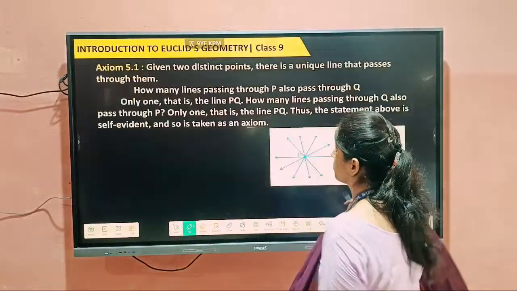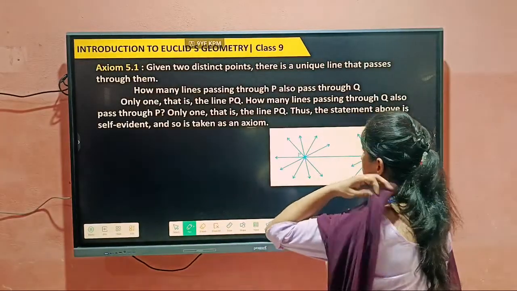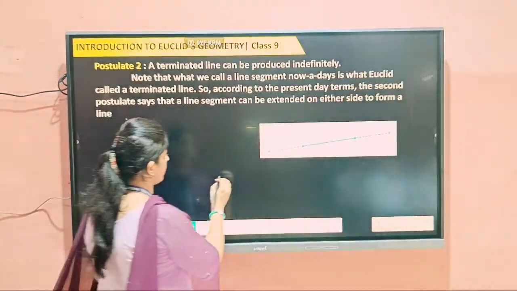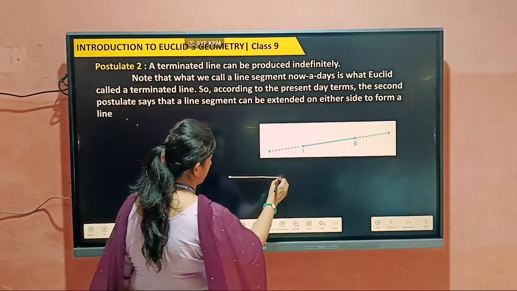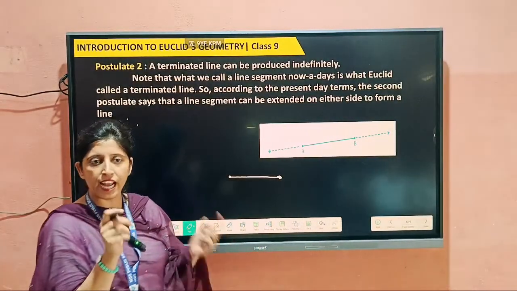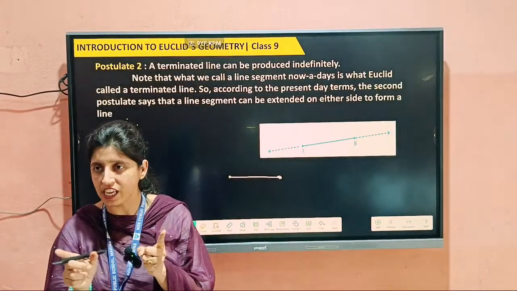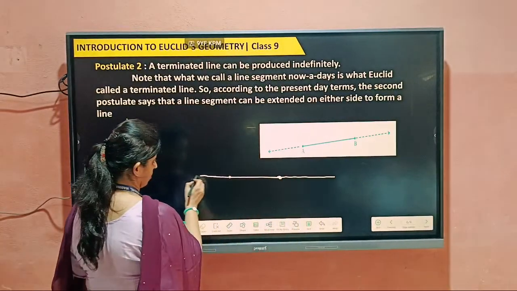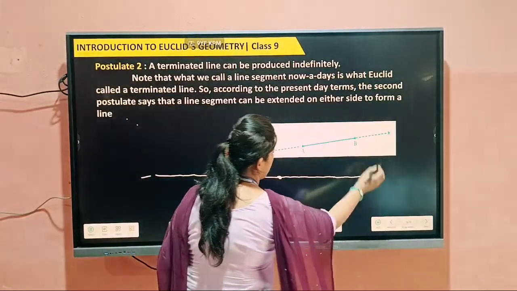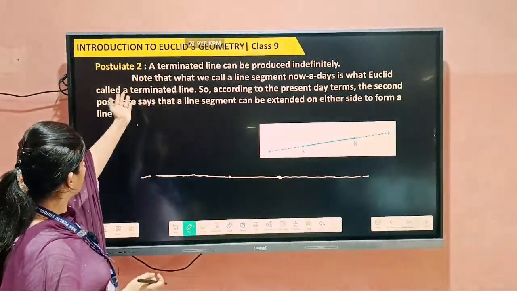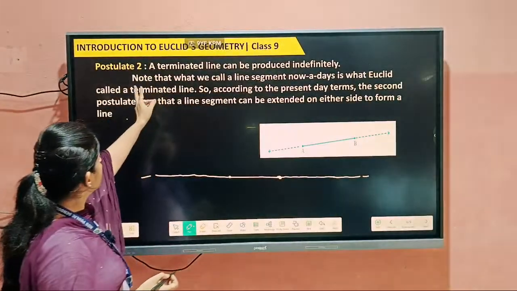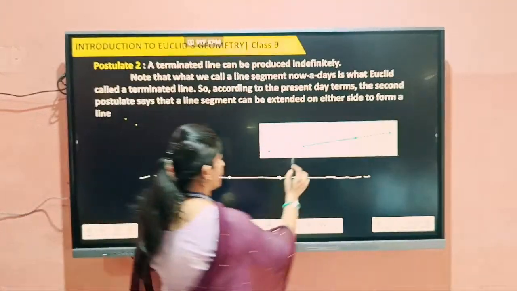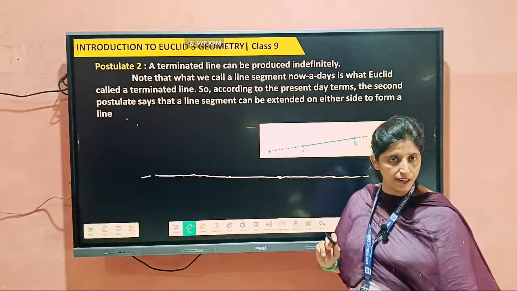Next postulate is: a terminated line can be produced indefinitely. Yes, a terminated line means, suppose this is a terminated line. Terminated line means it is a straight line that is terminated, meaning a line segment. This is called the line segment. And this line segment we can draw indefinitely from both sides, like this. How much you want to extend it, you can extend, right? This postulate is given by Euclid. He said a terminated line can be produced indefinitely. Like this, we can extend this line indefinitely from both sides, right?